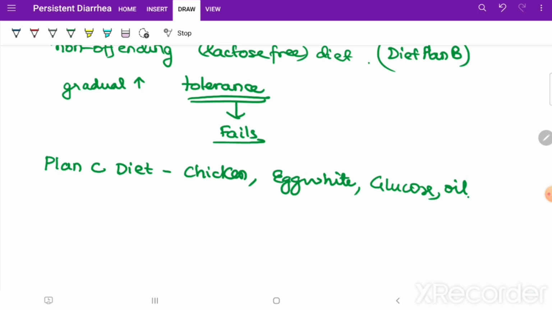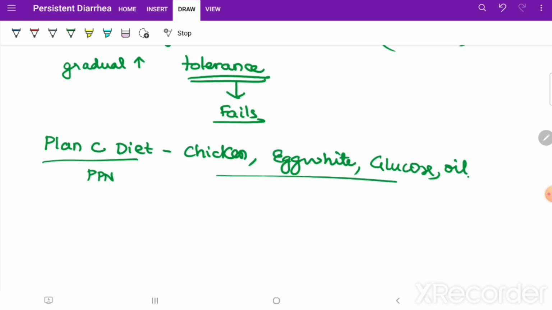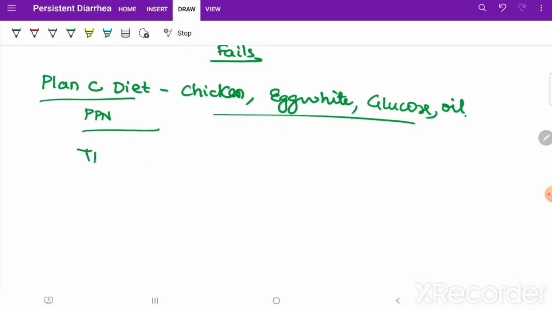All right, and along with this you may have to give PPN, that is partial parenteral nutrition. Now suppose to this also there is no response, what will you do? You will go for TPN, total parenteral nutrition.